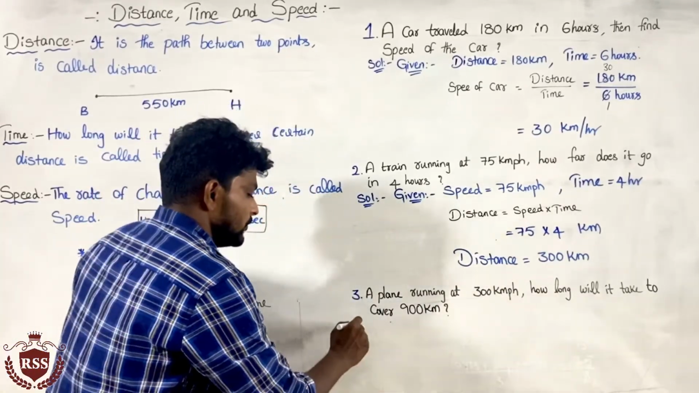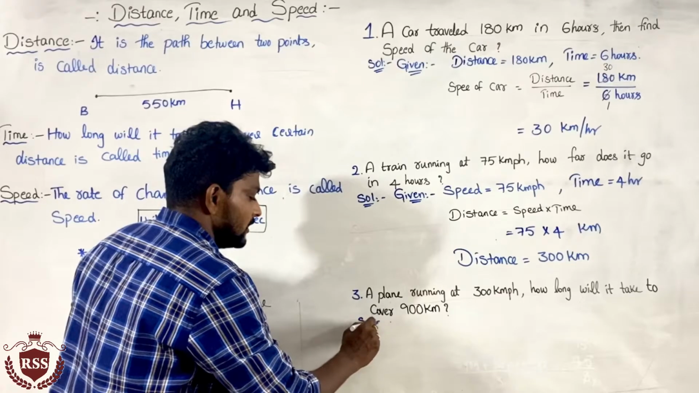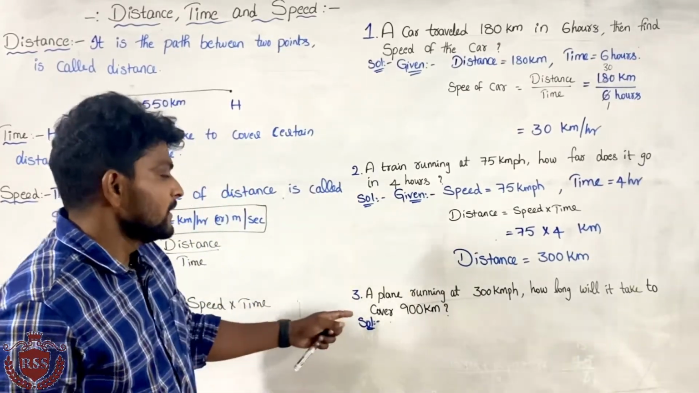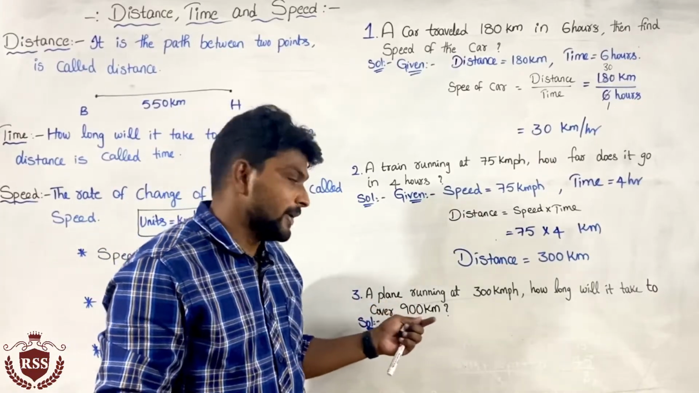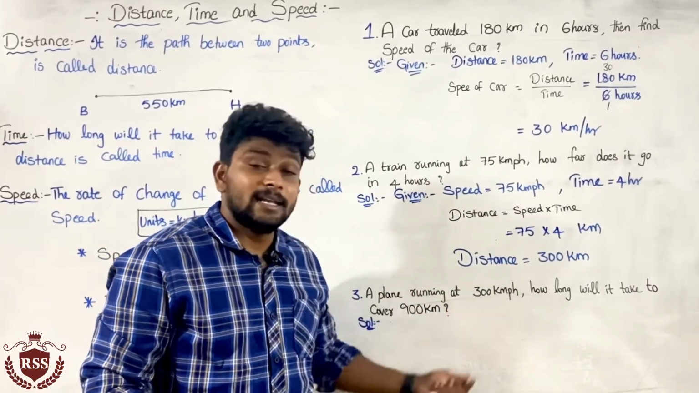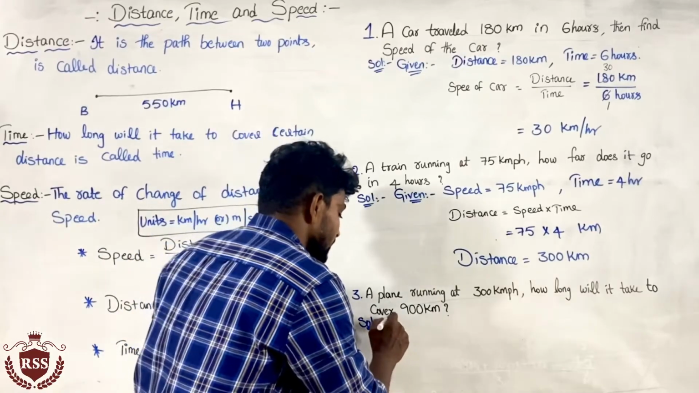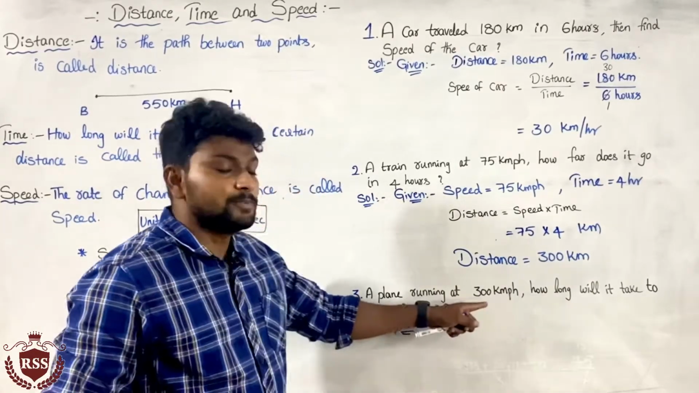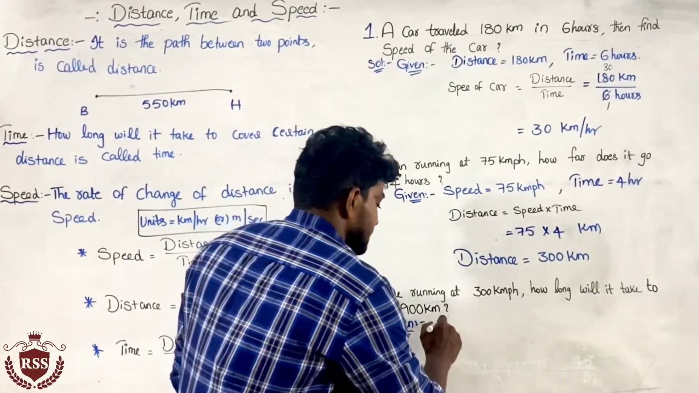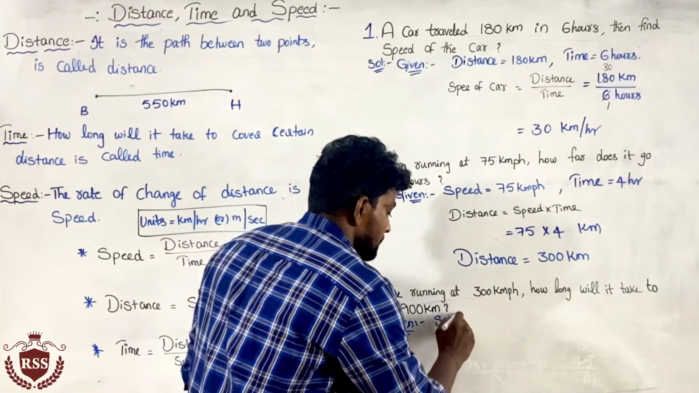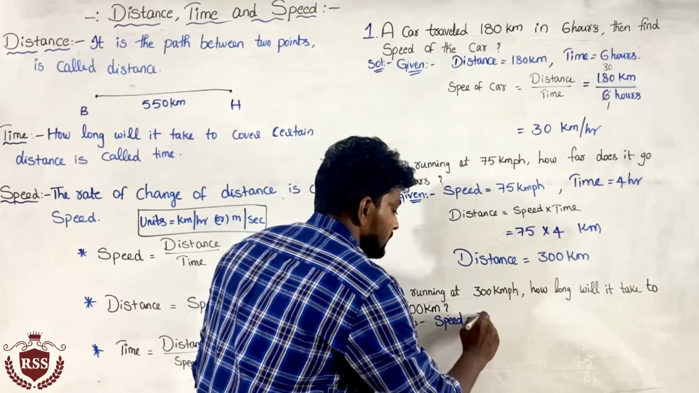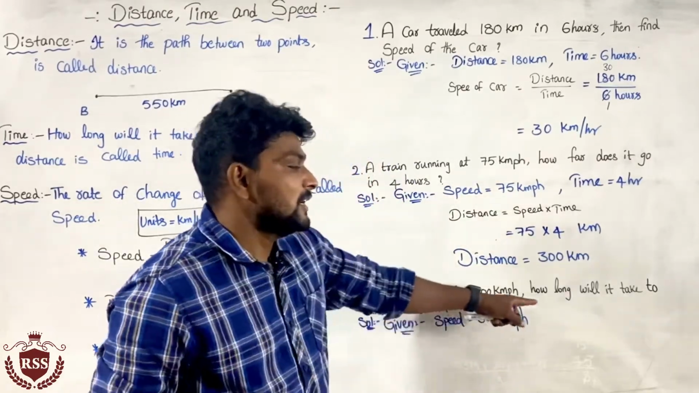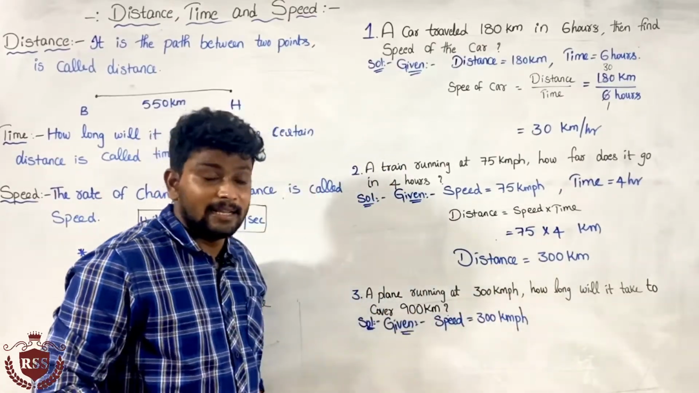Now come to the next, third question. These are simple questions. You need to concentrate more. A plane, you know, aeroplane is running at 300 kmph. What have they given? Speed. Running at kmph means that is the speed of the plane. Speed of the plane is 300 kmph.